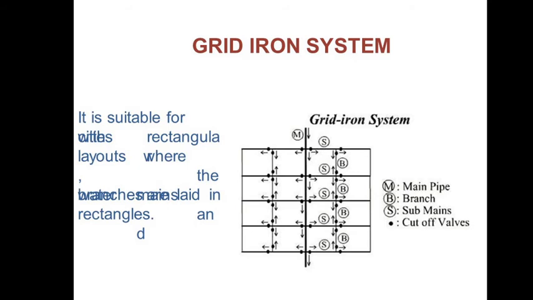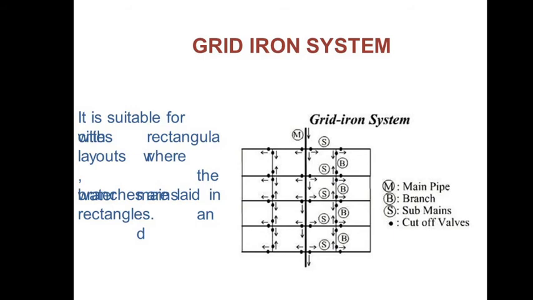You can see the central line is the main pipe, then B indicates the branches, and the sub mains. The sub mains are connected to the mains, and the branches are connected with the main pipe. So this is an improved system of distribution, as there is no dead end.